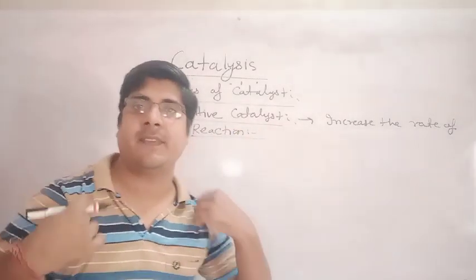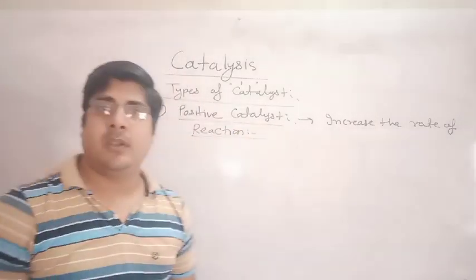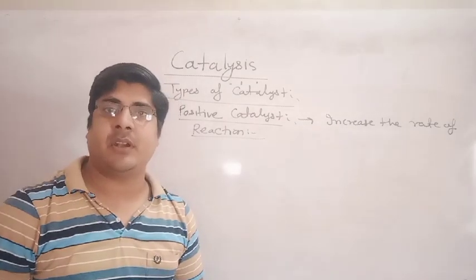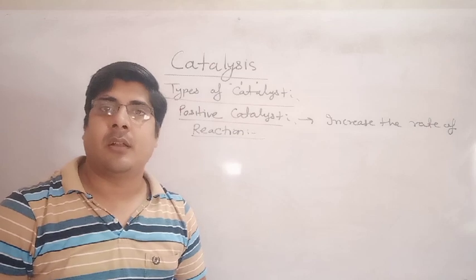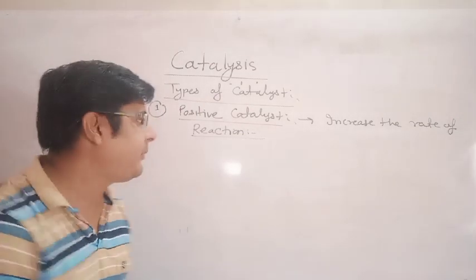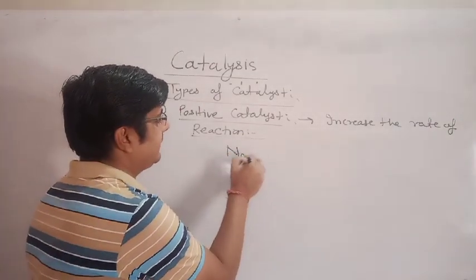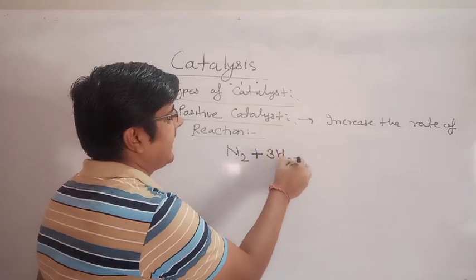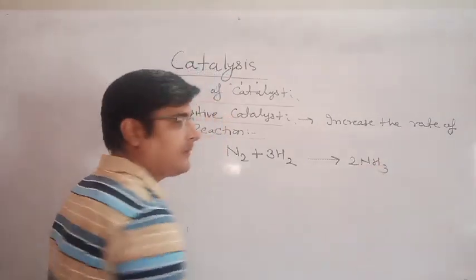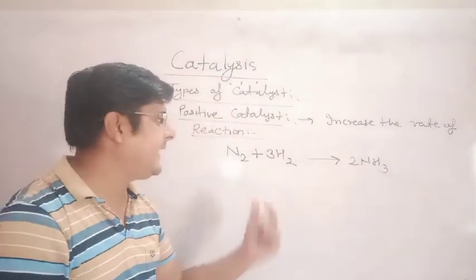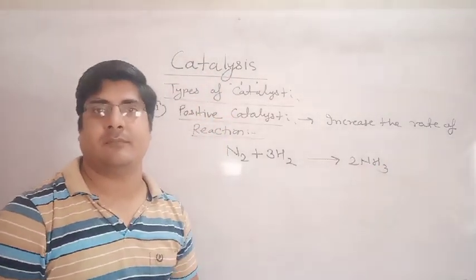Here I am showing some examples. In 11th class, in the chapter Chemical Equilibrium, you have read the Haber process. In the Haber process, dinitrogen reacts with dihydrogen to synthesize ammonia. This reaction takes a long time.